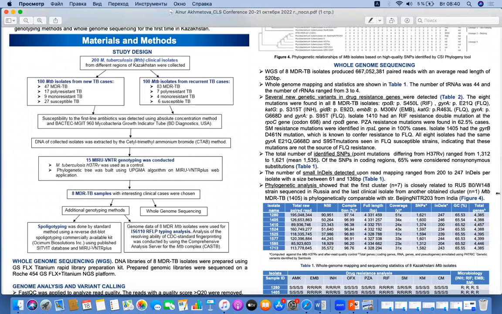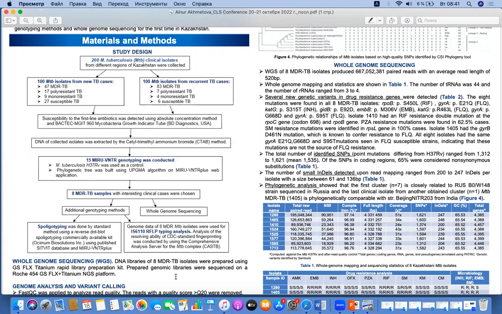In our study, 200 MTB clinical isolates from different oblasts of Kazakhstan were gathered from new and recurrent TB cases. All the isolates were genotyped by MIRU-VNTR methods. And afterwards, 8 MDR-TB samples with interesting clinical cases were chosen for whole genome sequencing. These 8 MDR-TB samples were additionally genotyped by 2 other methods, spoligotyping and IS6110 RFLP typing analysis.